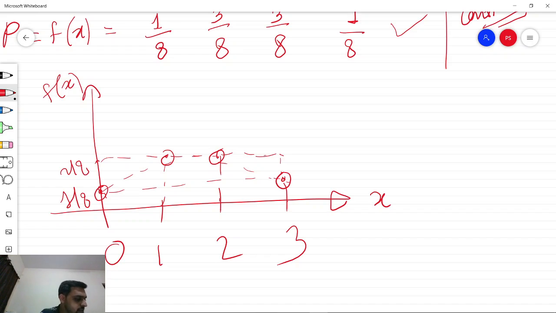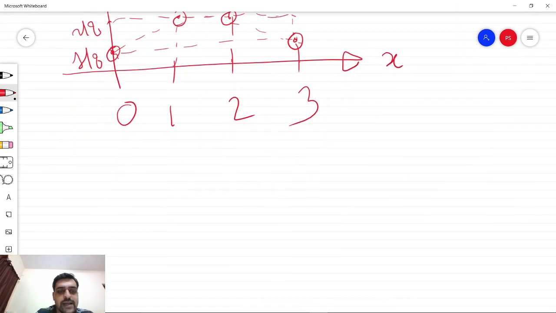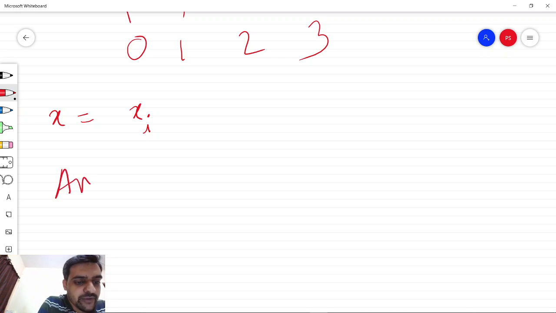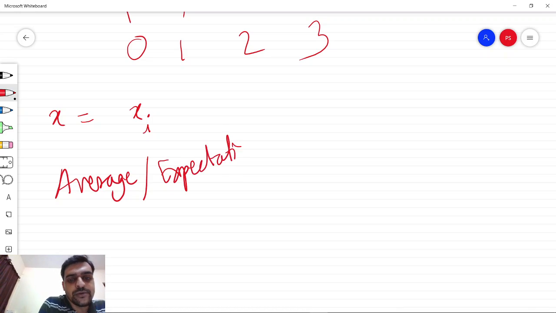We can extend this discussion to define further quantities associated with this random variable. Since this random variable can have xi possible values, we can talk of some average value. This average is also sometimes called the expectation value, or the mean value.